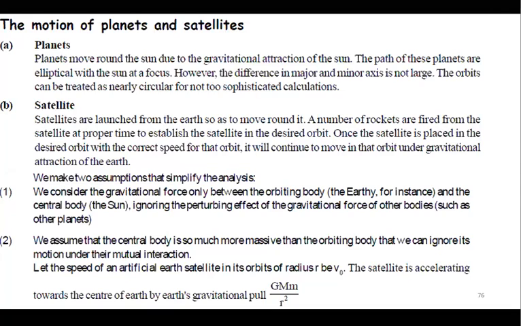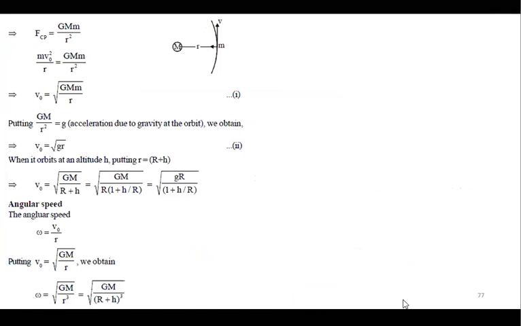Now, when we talk about velocity, I hope all of you remember how to find the velocity of any object moving in a circle, which is just equated with the centrifugal force. Suppose any object is revolving around a mass M at radius r, then this velocity is root gr.